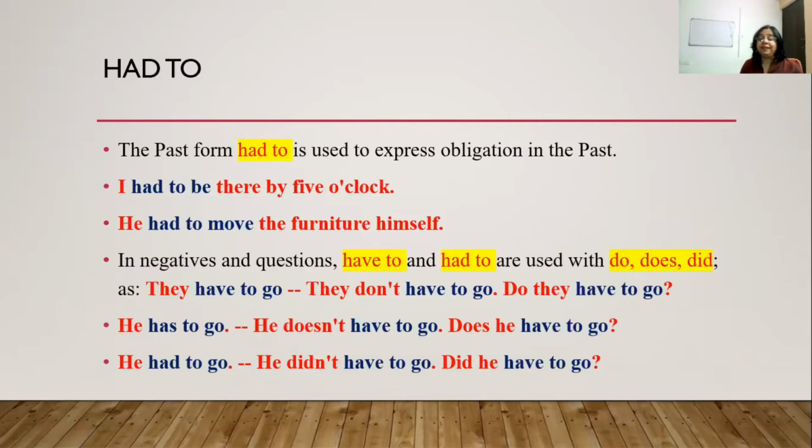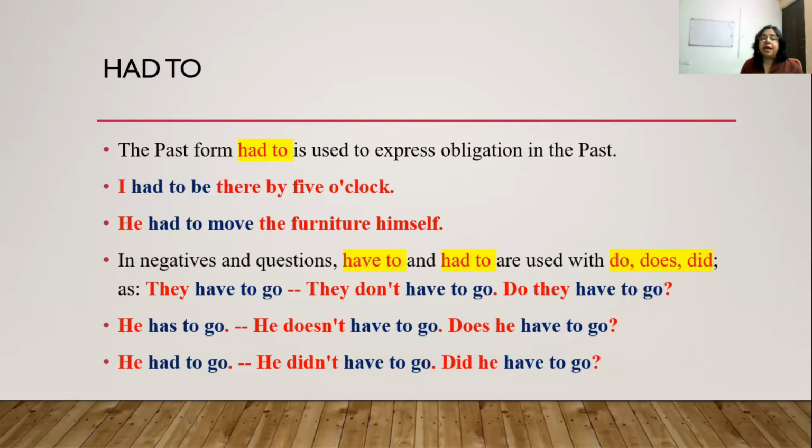Now next comes had to. The past form of have to is had to, which is used to express the obligation in the past. So, I had to be there by 5 o'clock. He had to move the furniture himself. So this is an obligation.